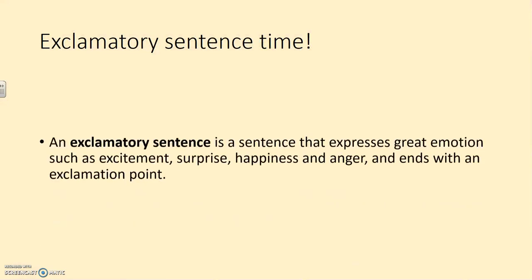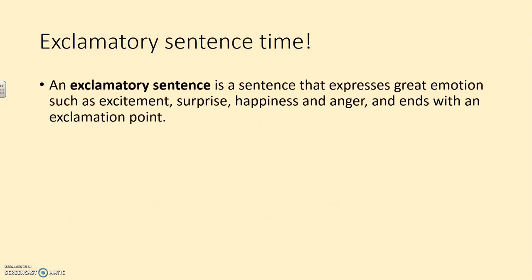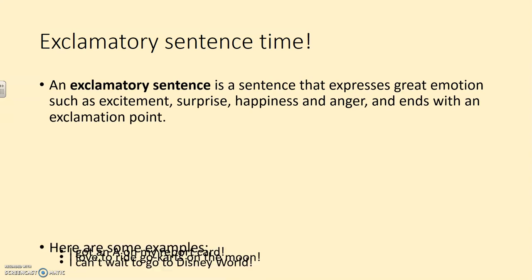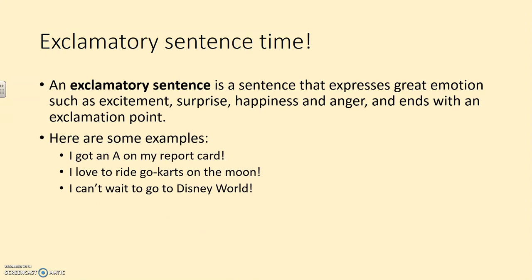Exclamatory sentence time. Alright, exclamatory is also easy to remember. Think of exclamation mark. It's almost part of that word, exclamatory. So an exclamatory sentence is a sentence that expresses great emotion, such as excitement, surprise, happiness, and anger, and ends with an exclamation point. You got it. So here are some examples. I got an A on my report card! I love to ride go-karts on the moon! I can't wait to go to Disney World!